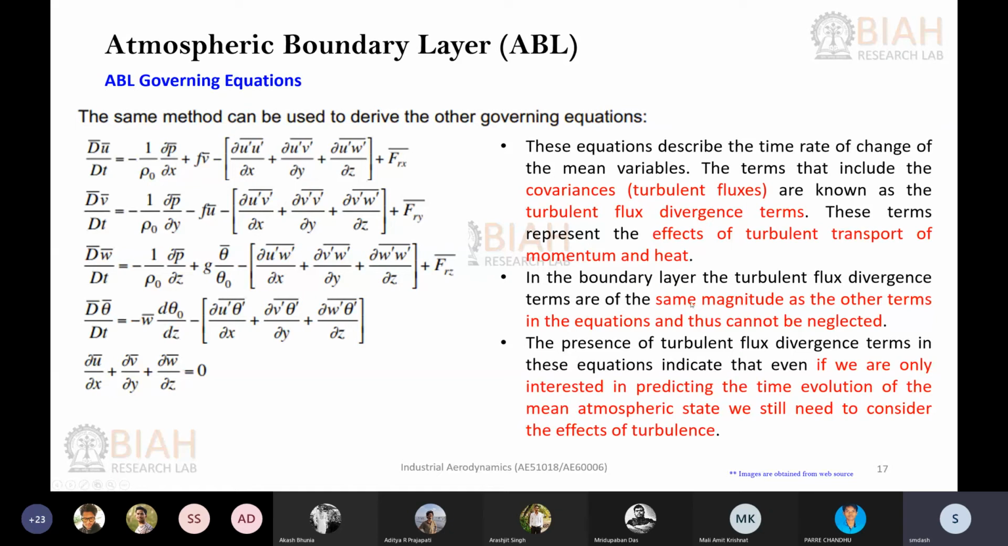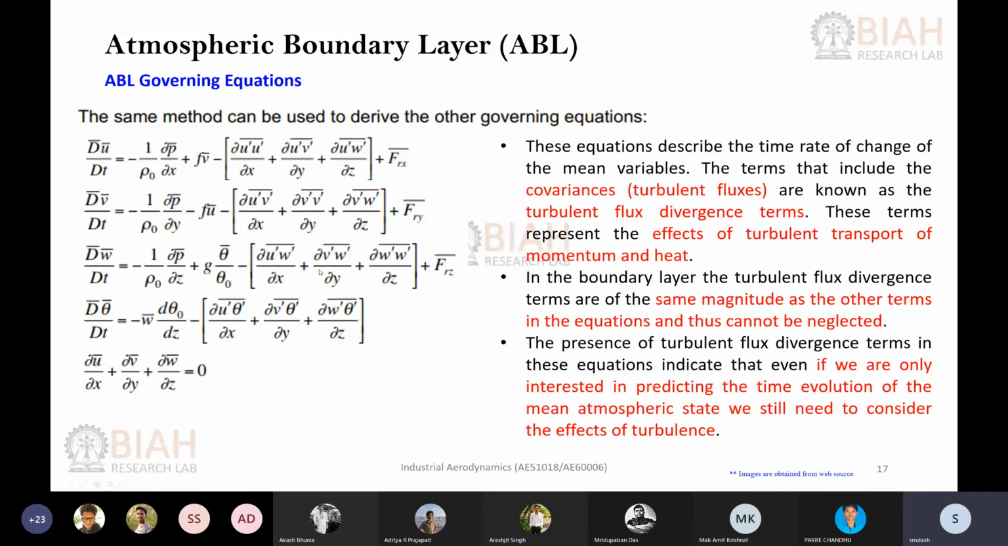So they affect the turbulent transport of momentum and heat. They cannot be neglected in the boundary layer because, from experimental or measured parameters, you can see that they are of the same magnitude as other quantities. That is what I want to say here. Again, the third point I already said: even if you are interested just in the mean quantities, you still cannot remove the turbulence from it because it is there in the equation and is significant. So even in the mean prediction you need to take turbulent values into account.